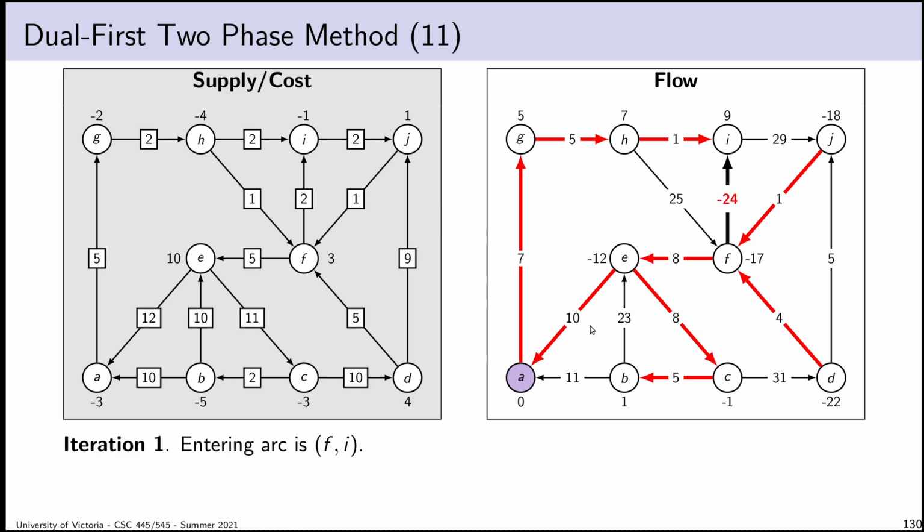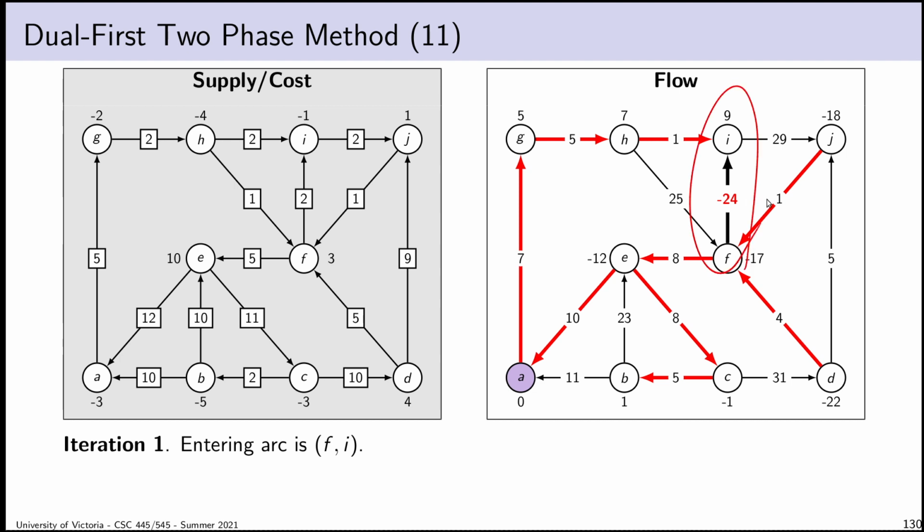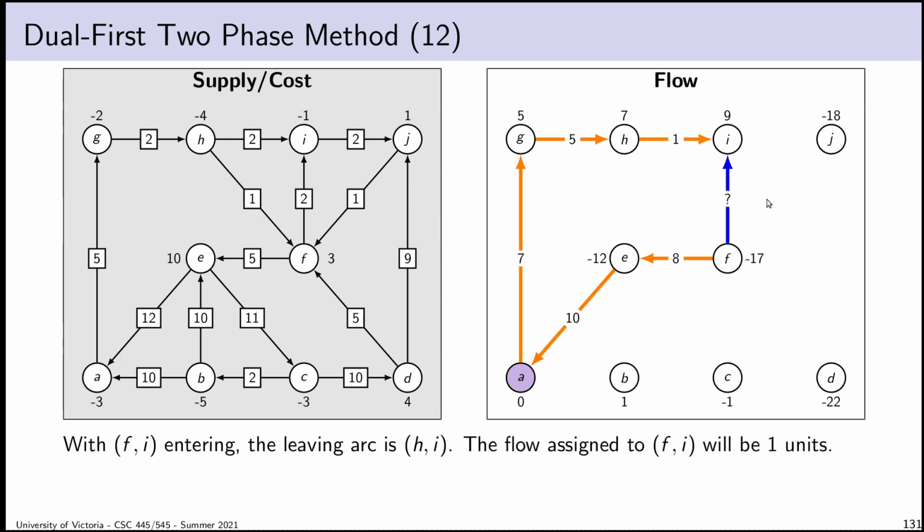And so I do that. I bring the basis back over, I recompute all of the dual slack variables according to the actual edge costs, I observe that the basis is indeed primally feasible, and I start my primal network simplex method. So my first entering arc is going to be the arc FI, and that creates this cycle here. And so my leaving arc is going to be the arc HI, which has the smallest flow in the opposite direction, the opposite oriented edge with the smallest flow in the cycle created by my entering arc. And I'll assign 1 unit of flow. I'll take the unit of flow off of this and assign it over here.